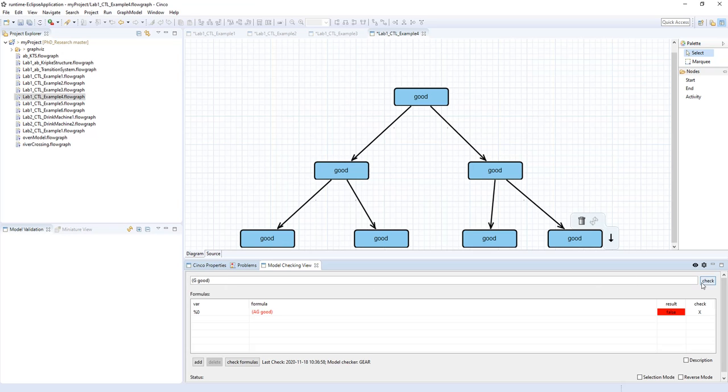But this is a CTL checker, not an LTL checker, so you'll see you won't be able to bring this to positive normal form. So you got to put in our quantifier. All paths, always good.